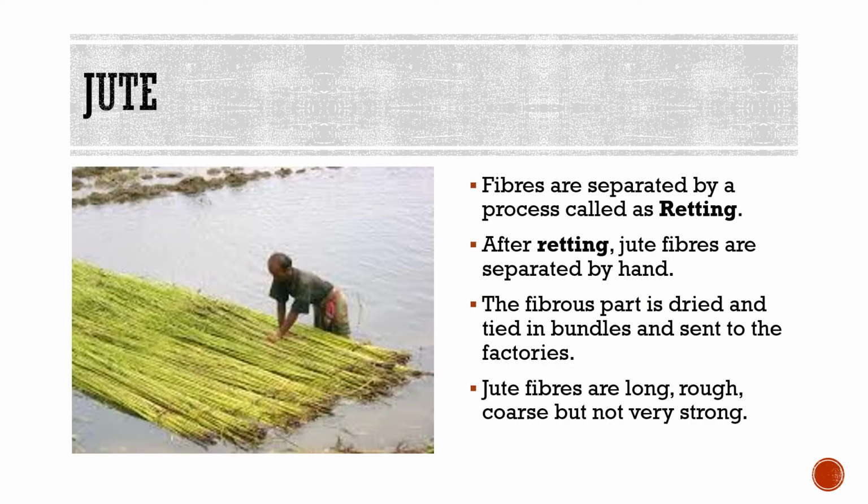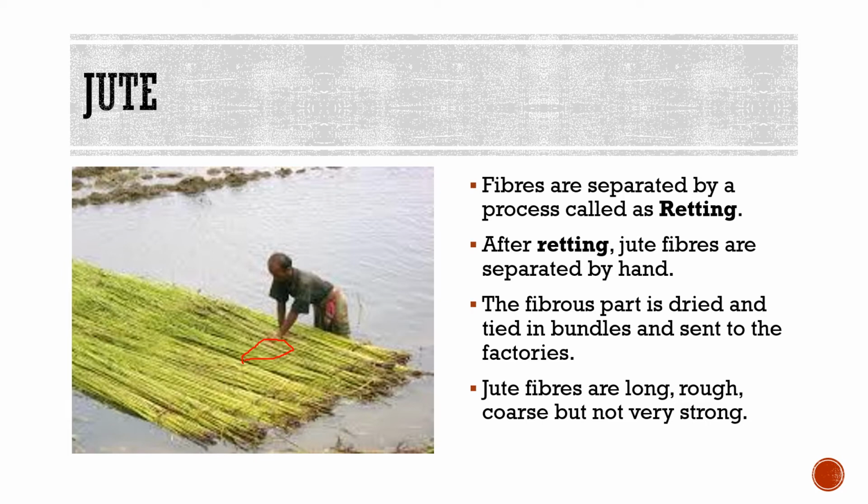Now, after harvesting the crop, these plants are left for some days in the field, and then when the leaves are dried up, they are tied together into bundles and then immersed in stagnant water. Stagnant water is in a pond. Still water which is not moving is stagnant water.